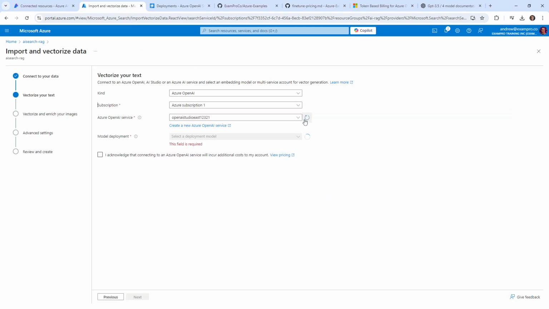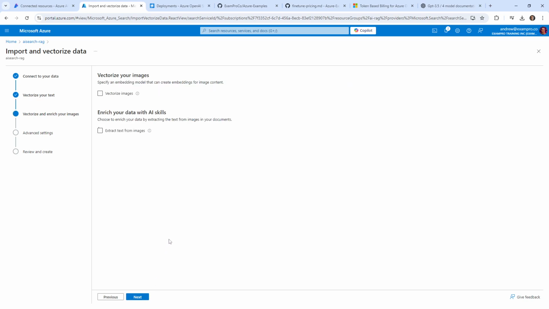Not something I'm used to with Azure, but we'll go here and choose the small. Again, I don't know a huge difference between the large and small model, but I'm assuming that small is good enough for our use case. If it's not, we're going to find out. Will it incur additional costs to my account? Yes, of course. Everything costs money. If you're afraid of using it, you can just watch along, but it's up to you.